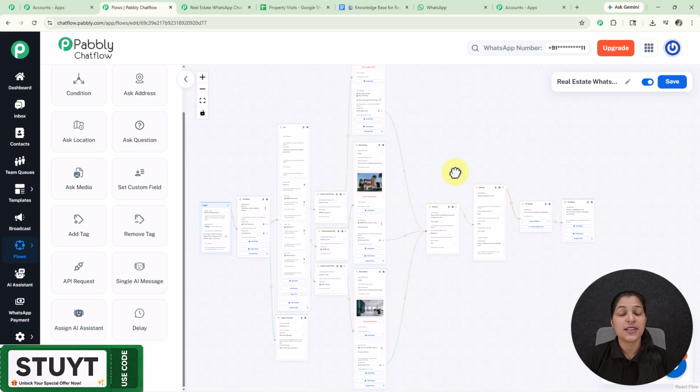your tasks. So now you can also create this amazing WhatsApp chatbot for any business you are running, not only a real estate business. And this automation is going to save a lot of your time so that you can focus on the growth of your business instead of these manual tasks, as Pabbly is there for you.